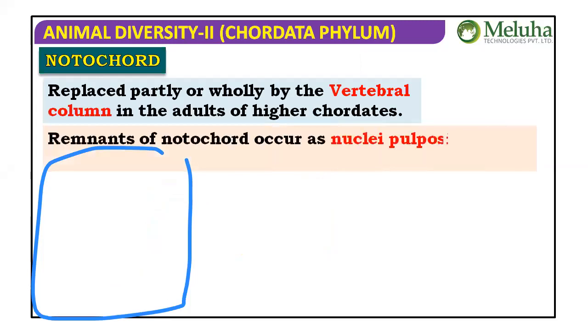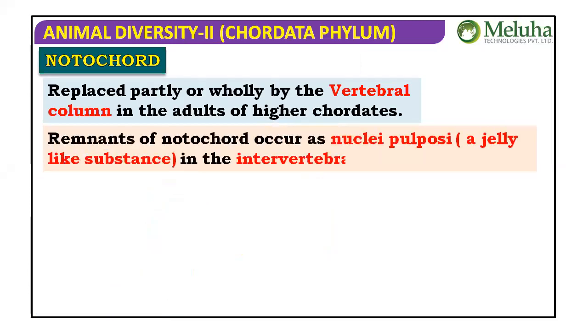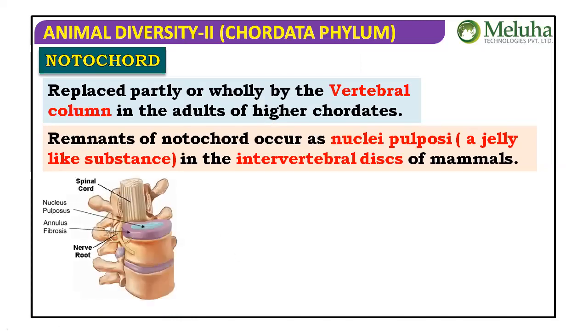Okay, so what happens about the notochord? It is replaced partly or wholly by the vertebral column in the adults of the higher chordates. The remnant of the notochord occurs as nuclei pulposi, a gel-like substance in the intervertebral discs of mammals.